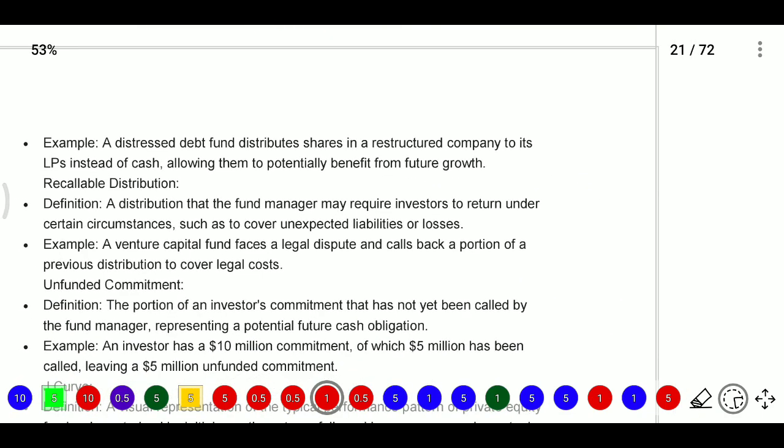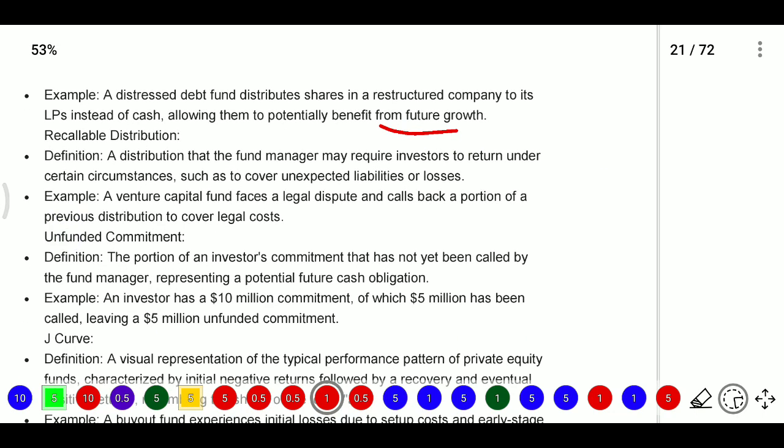For example, a distressed debt fund will distribute shares of a restructured company to its limited partners instead of cash. So they will not give the cash here. Instead of cash, they will give the shares. This is payment in kind, allowing them to potentially benefit from future growth.